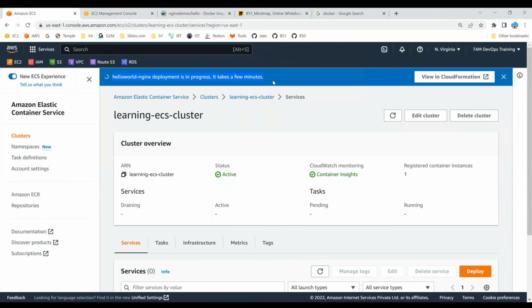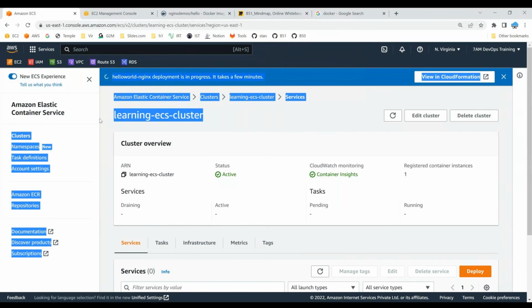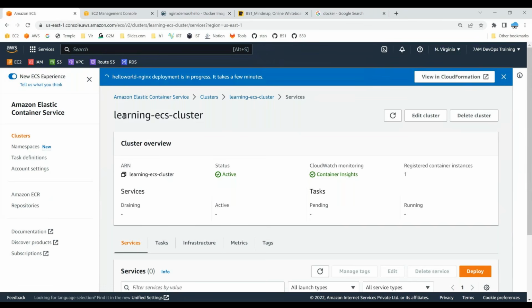ECS becomes very handy if you just want to run containers. As a part of your development, if you want to run containers after the development, you can use it. There are certain businesses which use ECS clusters to run just the containers in the form of their websites or content management systems, any sort of things. So EKS is to run the containers in the form of Kubernetes clusters. In Kubernetes, things are referred to as pods. Again, a pod contains containers. So ECS cluster is to run containers directly on top of your Docker runtimes. Okay, let's wait for it to complete.